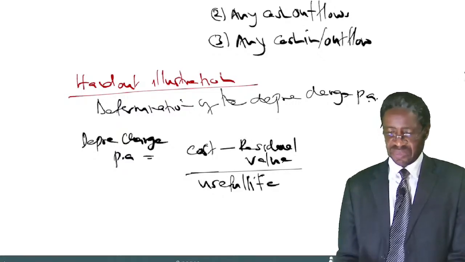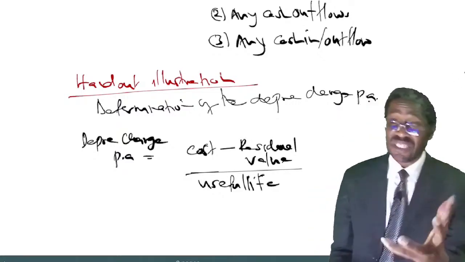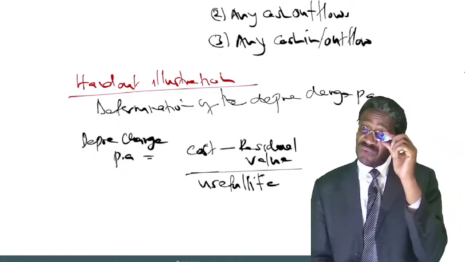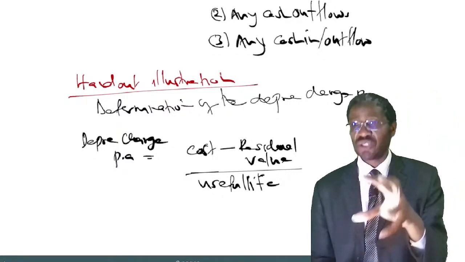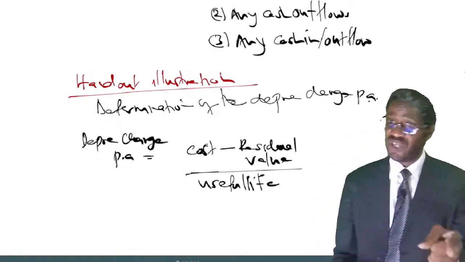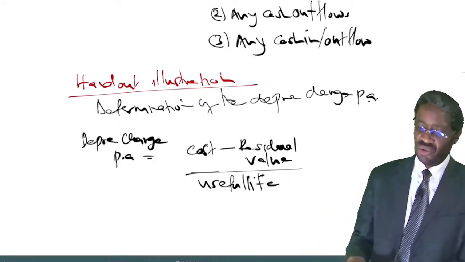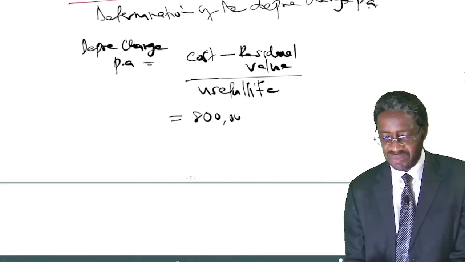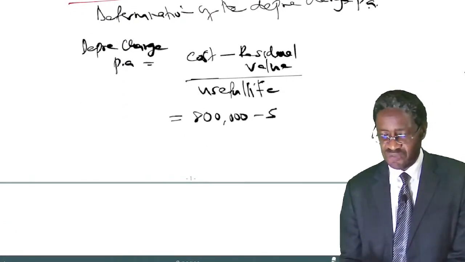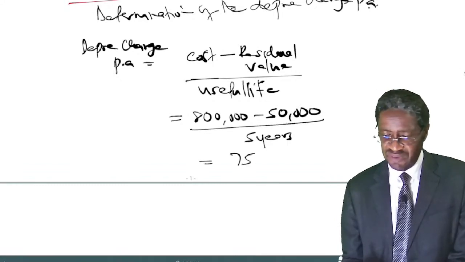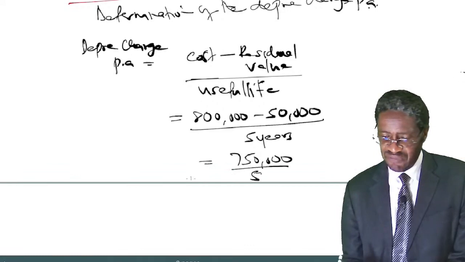Useful life. Obviously, some questions give you a percentage, and they tell you 10% on cost, 20% on cost. Still straight line. But when they don't give you the percentage, you normally use the formula for straight line. The formula is always: you take the cost of the asset, you minus the residual value, you divide that by the useful life. So our cost of the asset was 800,000. We minus the residual value, which is 50. We divide that by the useful life, which we were given as 5 years. So this looks like 750,000. We divide that by 5 years.